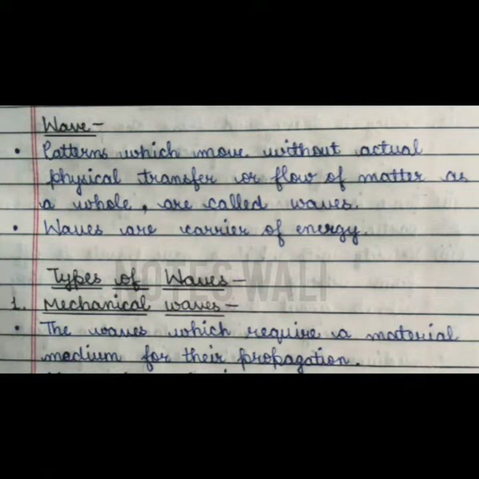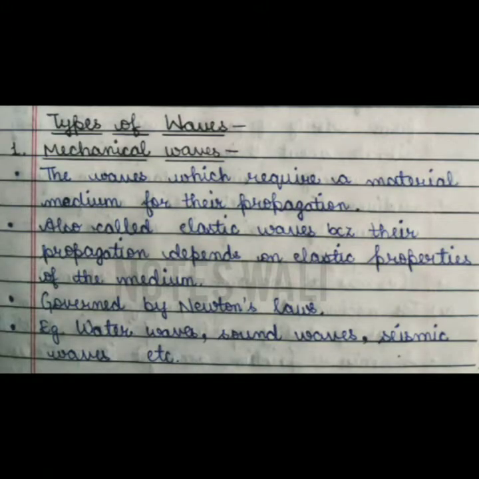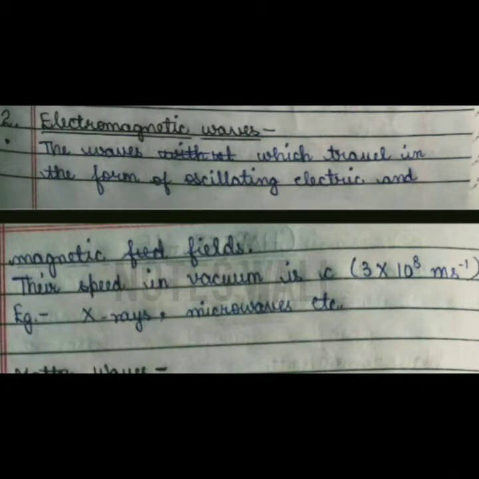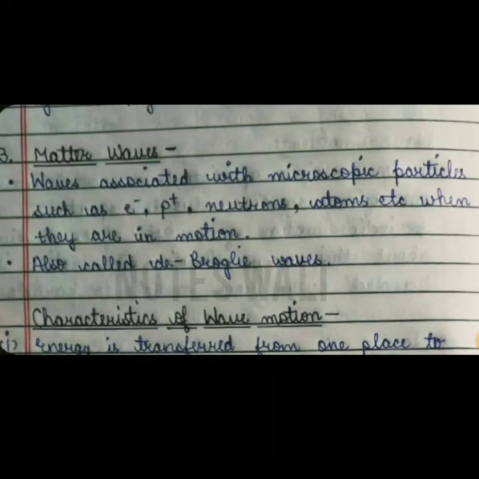Mainly there are three kinds of waves. The first one is mechanical waves, also called material waves because they need a medium for their propagation, and these are governed by Newton's laws of motion. The second one is electromagnetic waves, which we have studied in very detail in the chemistry chapter number 2, structure of atom. Electromagnetic waves don't require any medium for their propagation.